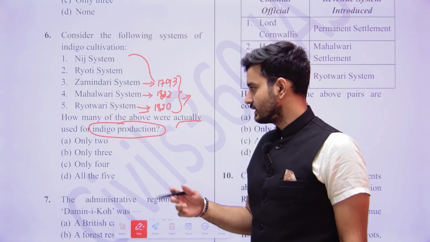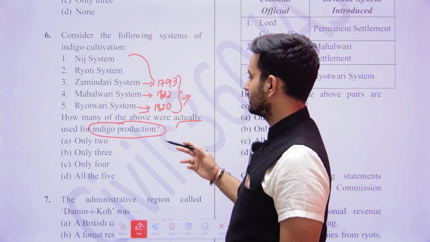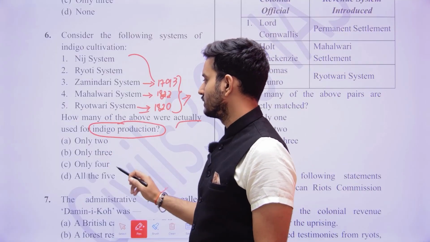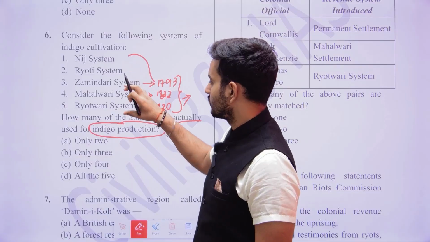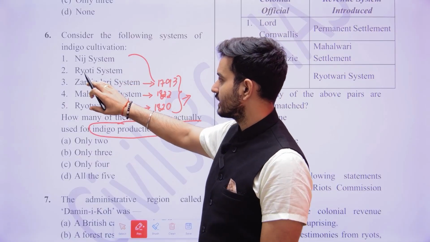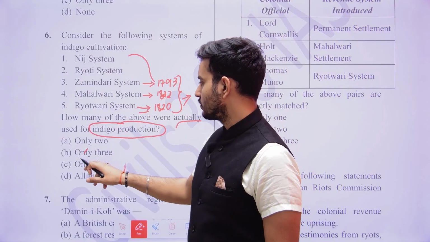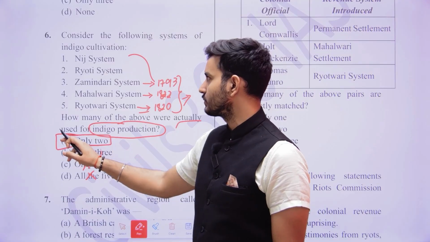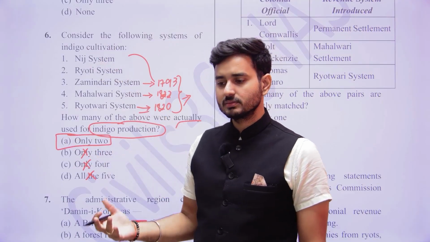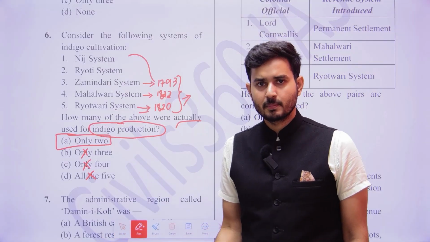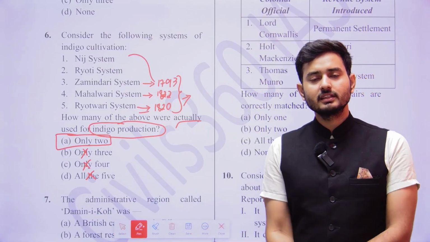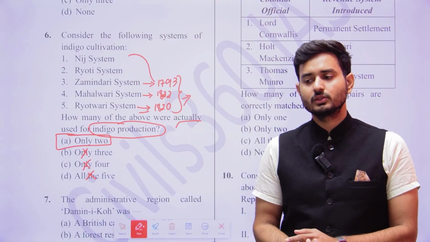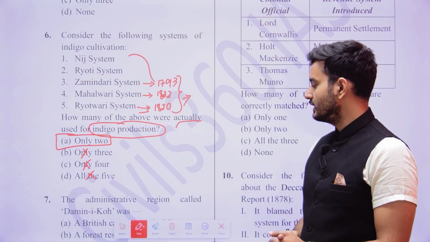Okay, then when we remove these three options, how many of the above are correct? From the five, three are eliminated, only two remain. Even if you do not know these systems, this is how you could have eliminated. So the Nij system and the Ryoti system were the things through which indigo was generally cultivated.